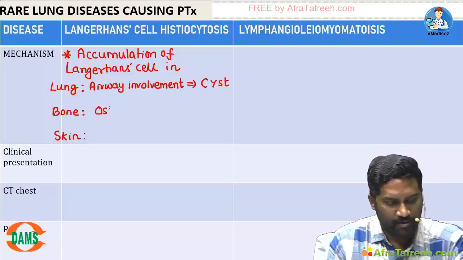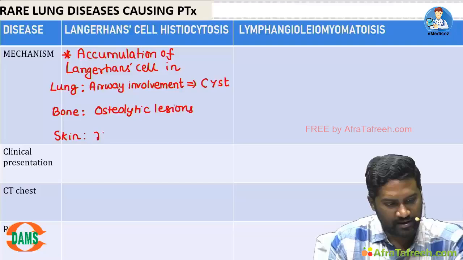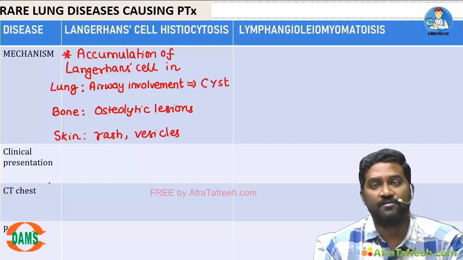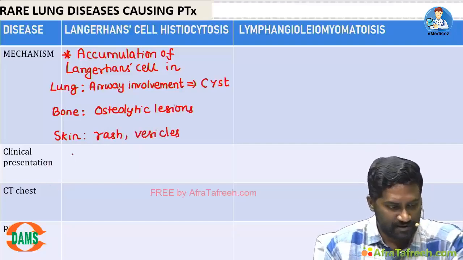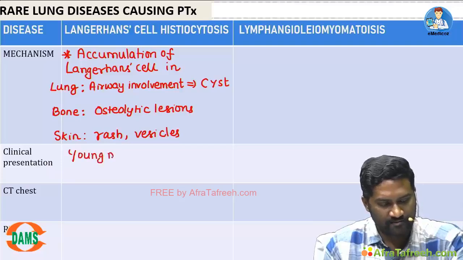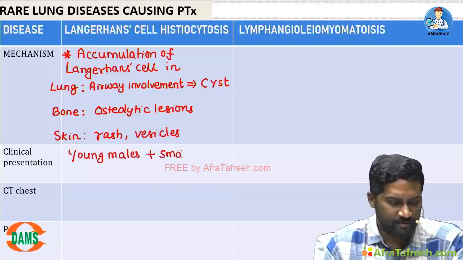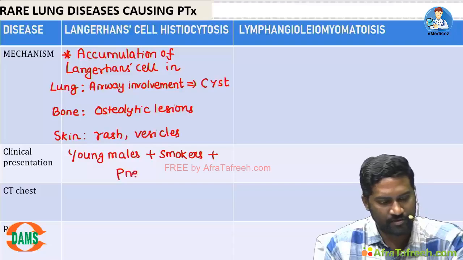In the bone, one can notice osteolytic lesions. In the skin, there can be rash and vesicles. Clinical presentation is generally seen in young males, smokers. These people are smokers and they present with pneumothorax.